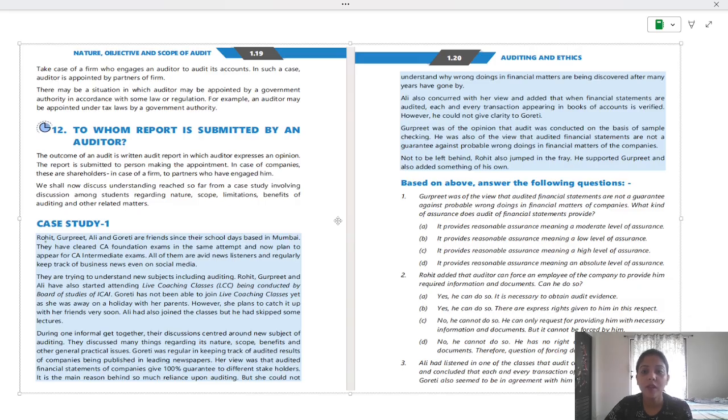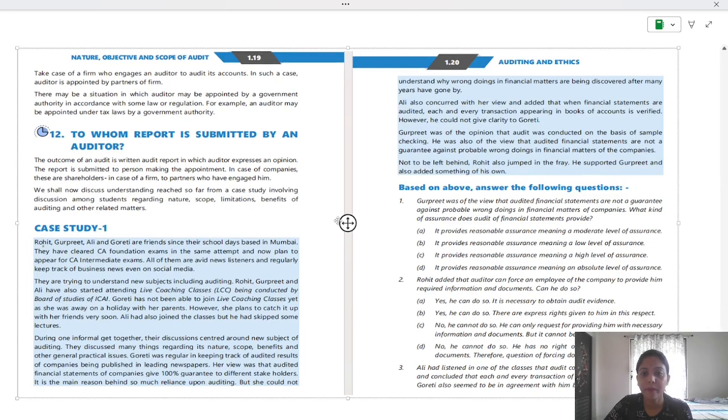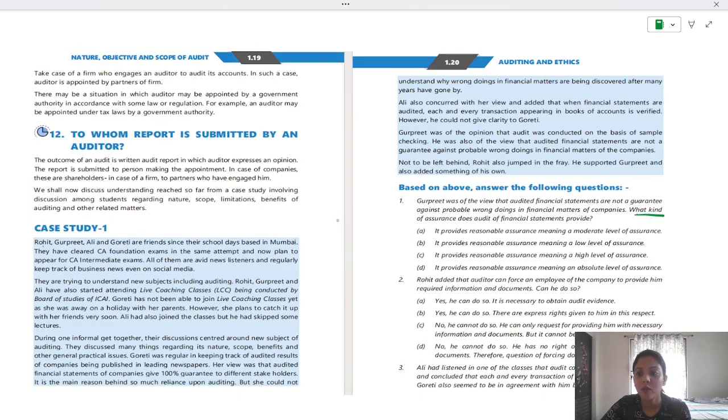Okay, now let's go to the questions. First one. Gurpreet was of the view that audited financial statements are not a guarantee against probable wrongdoings in financial statements of companies. What kind of assurance does audit of financial statements provide? Very easy for you. What kind of assurance? Reasonable. Okay, all those are having reasonable as answer.